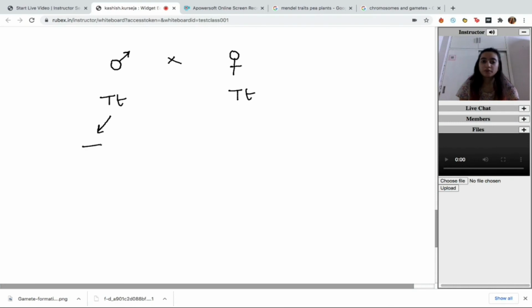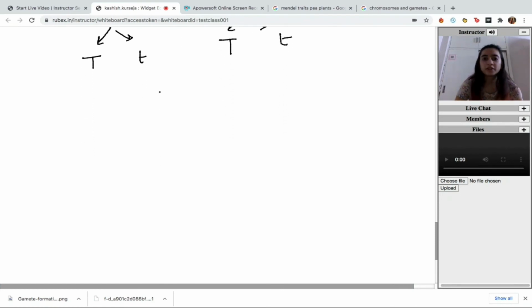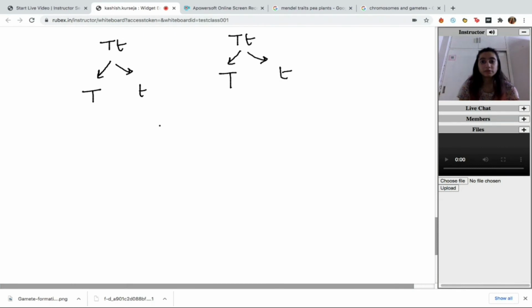So half the gametes formed will be having capital T in them. The other half of the gametes formed will be having small t in them. Similarly, in the case of females, half the gametes formed will be having a capital T allele, half the gametes formed will be having a small t allele here. Now, there are so many combinations possible with these two types of gametes.